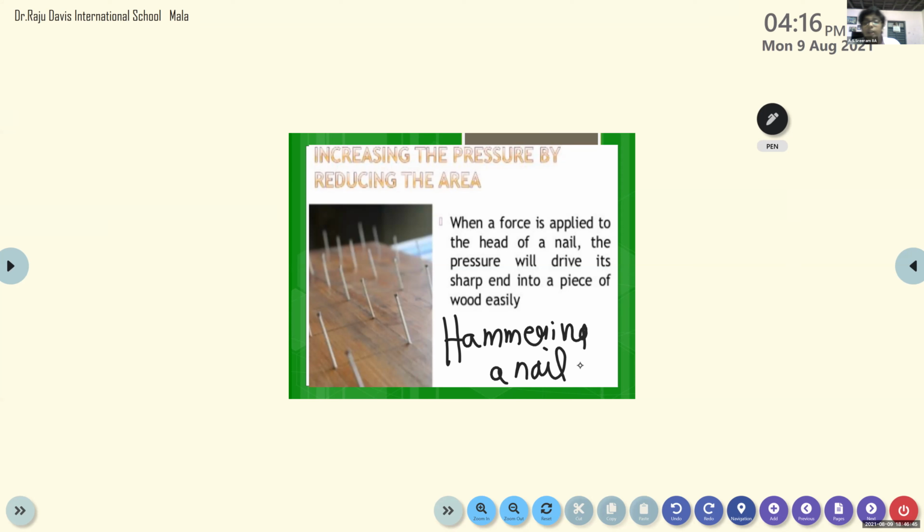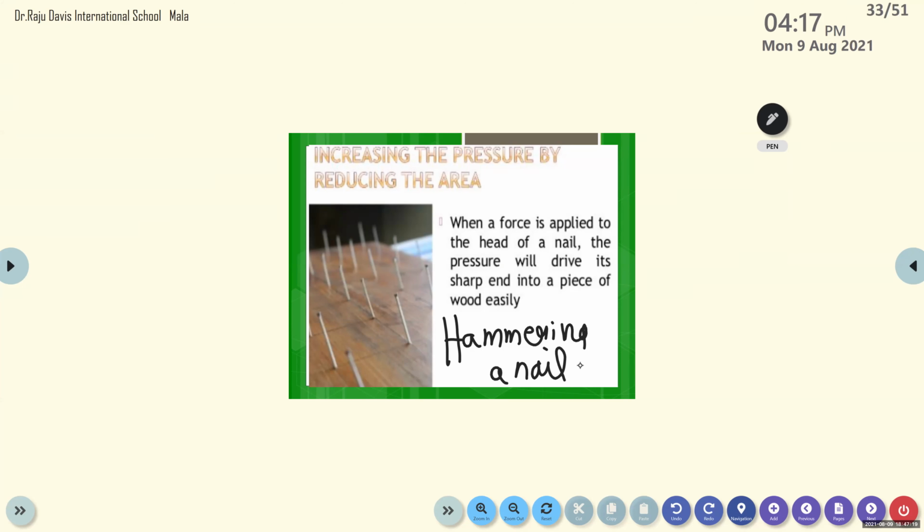Ma'am, a nail is a metal, right? Yeah, a nail is a metal. So can a nail enter another metal? No. Another metal, if it is less dense than iron, it can enter. If we put many nails and keep a balloon on them, it won't burst, but only one nail can burst the balloon. That is also an example for it.